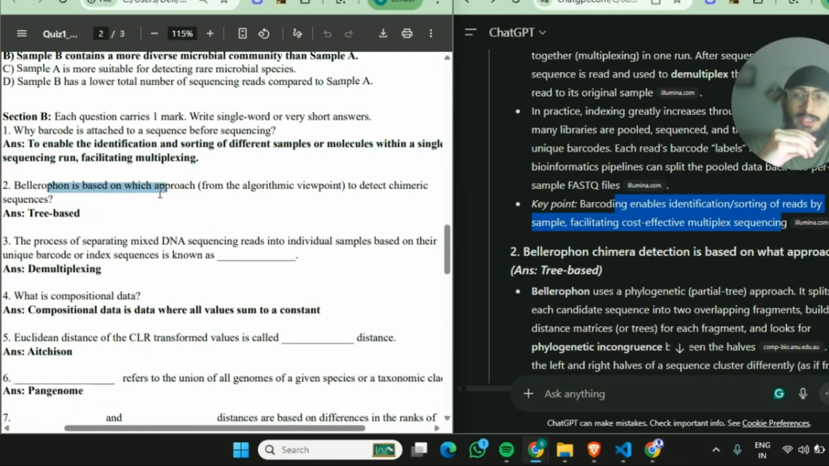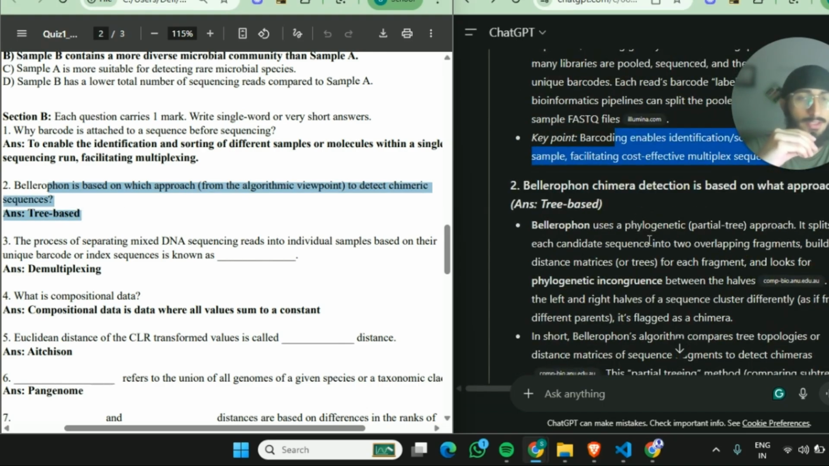Now, Bellerophon is based on which approach from the algorithmic viewpoint to detect chimeric sequences? The answer is tree-based. Now, let us discuss this in depth. Bellerophon uses a phylogenetic or partial tree approach. It splits each candidate sequence into two overlapping fragments, builds distance matrices or trees for each fragment, and looks for phylogenetic incongruence between the halves.